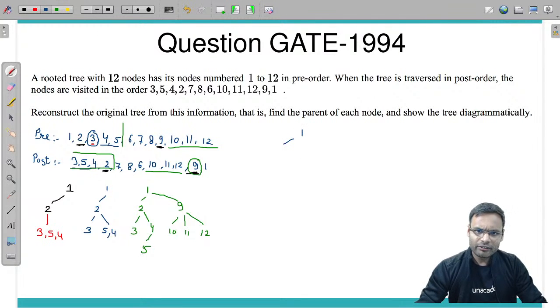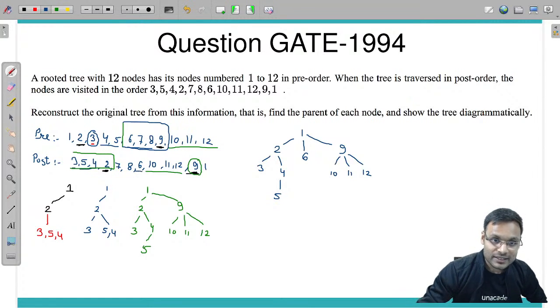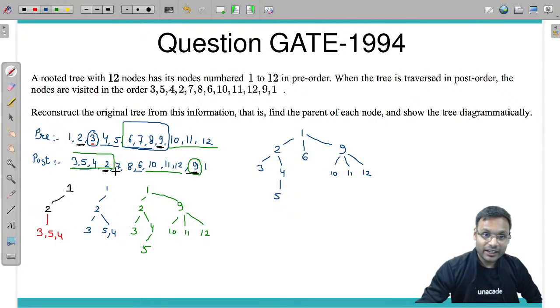Now next level, next step is some middle nodes are remaining. Let's go with those middle nodes also. How we will arrange those nodes? What are the nodes remaining? 6, 7, 8. Among these 6, 7, 8, which particular node you have traversed in pre-order traversal first? 6. So 6 should be the root. Now where you have traversed 6 here? Yes, at the end, of course. 7, 8 you have traversed in what sequence? 7, 8 here, 7, 8 here. So 7 and 8 should be sibling of each other like this way.